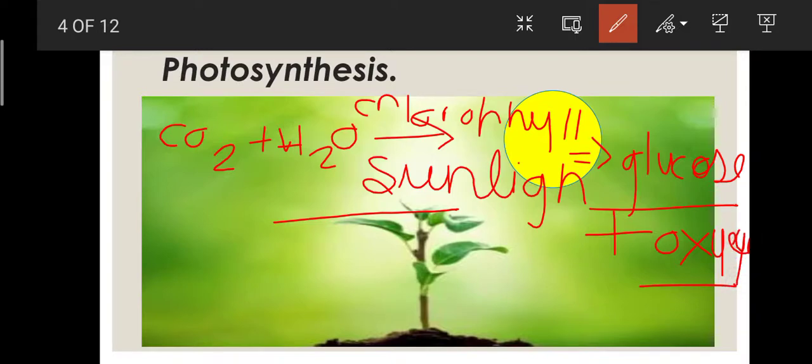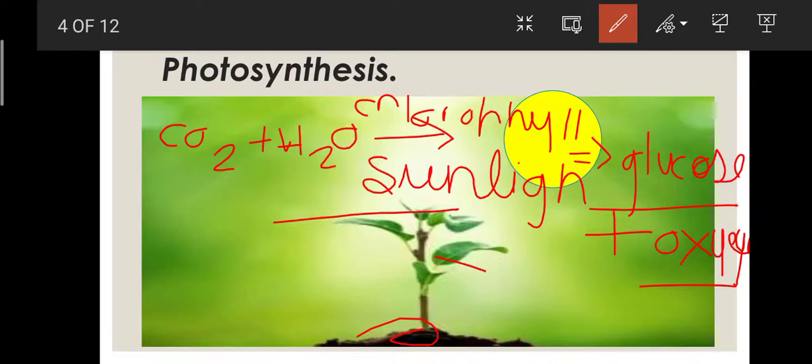Now this glucose is converted into starch, that is stored in the leaves, roots, and other parts of the plant, the stem also. Now there is one more thing: the water and minerals absorbed by the plants are transported to the leaf through xylem vessels.